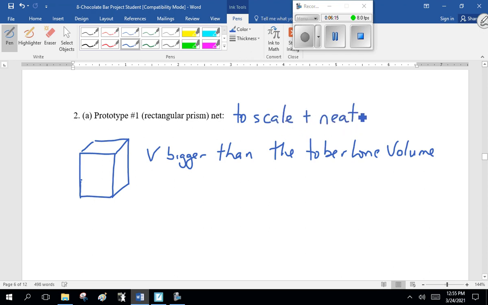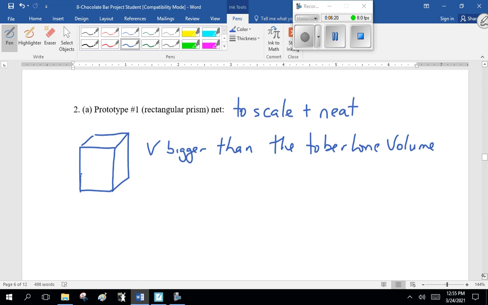Does it have to be perfect? No, but it has to be pretty good. Use a ruler or straight edge. Don't hold the pencil in your mouth.